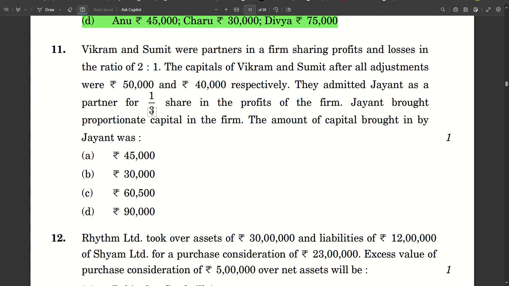If Jayant is coming for one-third share, then this 90,000 represents two-third share. So for two-third, if the capital is 90,000, using the unitary method again, the total capital of the firm is 3 by 2 of 90,000. And now, of this total capital, Jayant will bring one third. And that is coming to how much?